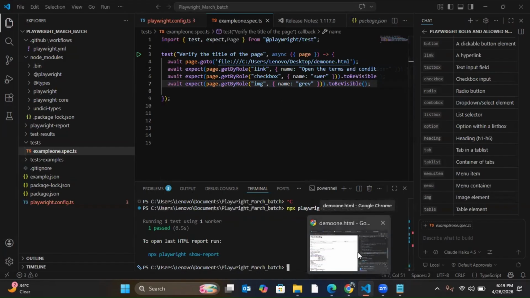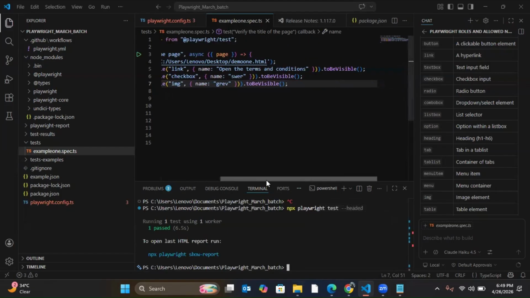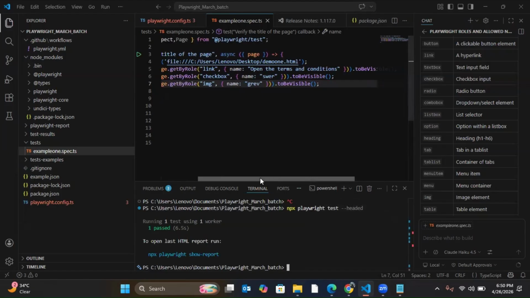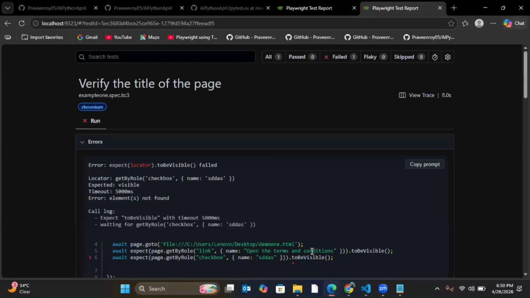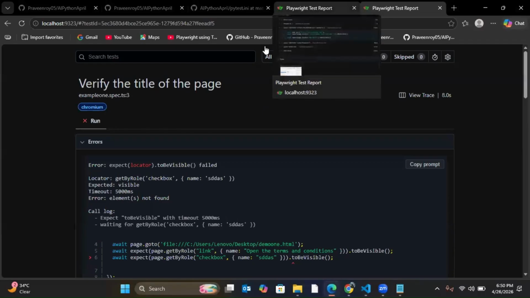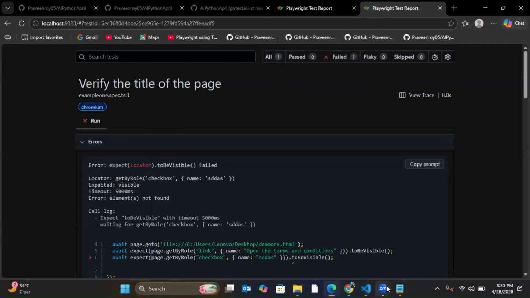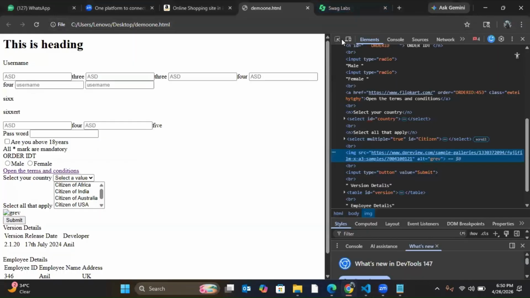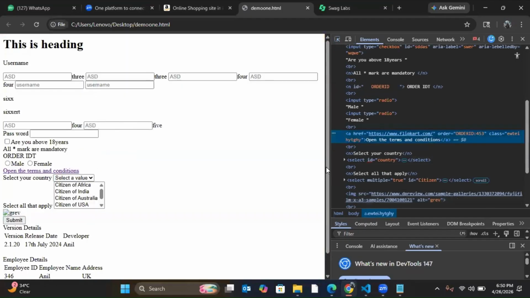Okay. Sweet. So let's say one more scenario. Here I'm using the exact value, open the terms and condition. For this link I'm using the visible text, the whole text. But let's say instead of the whole text, I want to use part of the text. Will it work? Let's check that.